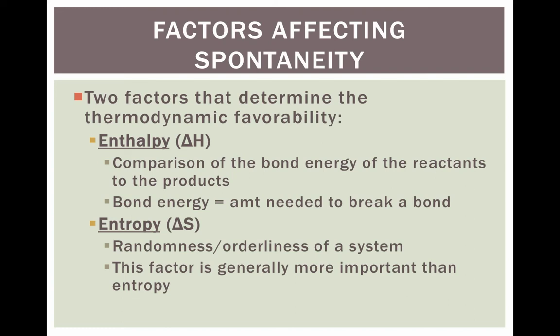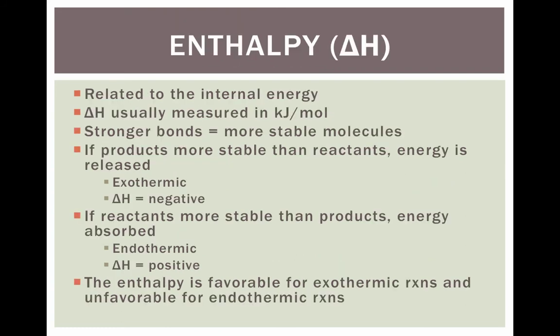Entropy is the randomness or orderliness of a system. Remember that in nature, most things tend towards orderliness. Things want to be stable, things want to be orderly. So entropy is a measure of how orderly or random or chaotic a system is at the start and how that changes. This factor is generally more important than enthalpy when we talk about spontaneity.